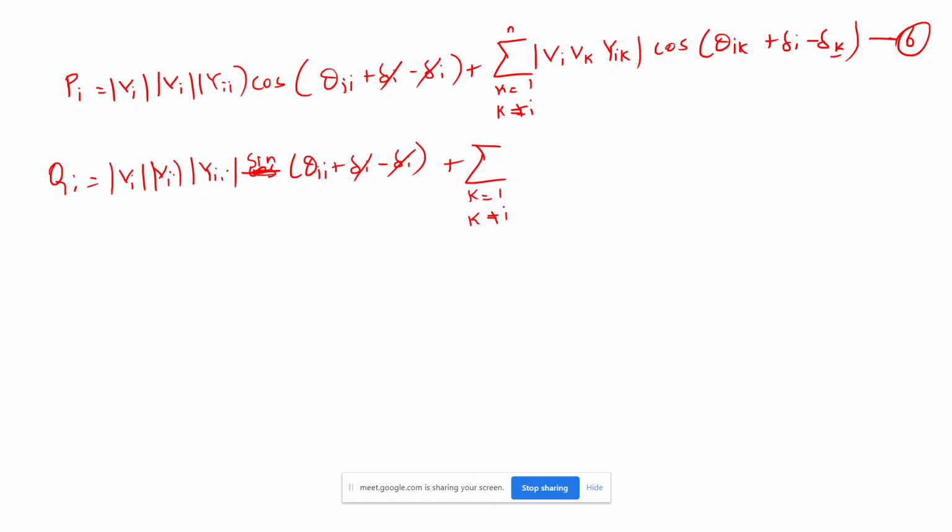So k is definitely not equal to n, and it will go up to this, and all the magnitude I am taking here, Vk and Yik sin theta ik plus del I minus del k. So this is equation 7.